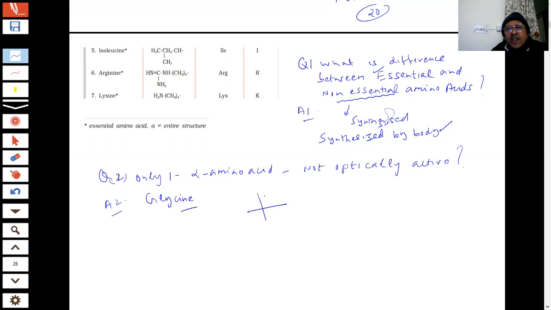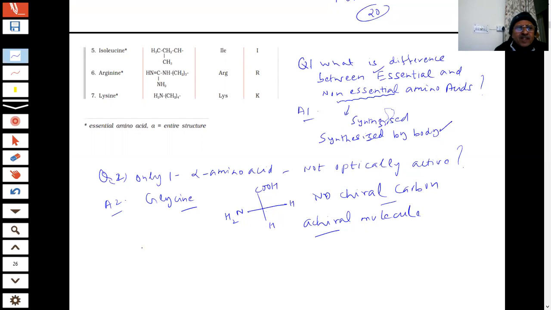So we can draw the structure of glycine: COOH, with NH2 on the left-hand side, L series. This is my H and this is my H; the other two groups are the same. So there is no chiral carbon. We have learned what optical activity is. This carbon is not asymmetric; it is not attached to 4 different groups. Therefore, this is optically inactive. Wherever something is different, that can become a question.